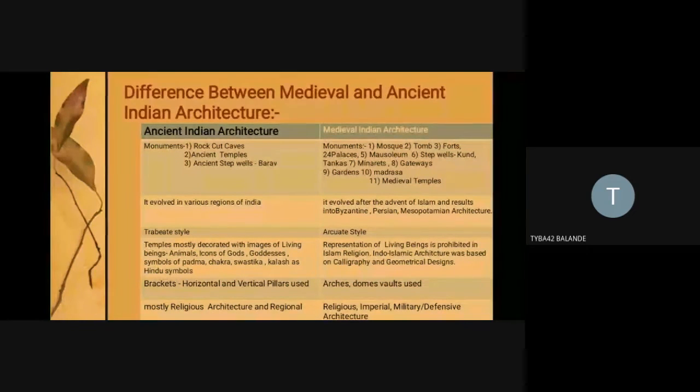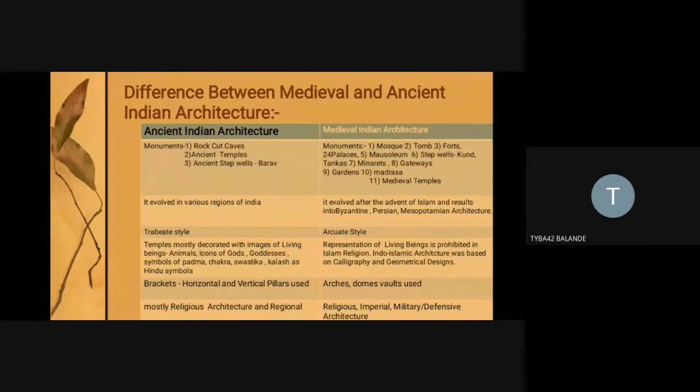For the ancient period it was bara, and in the medieval period it changed to kund and tanka. Then seventh, most important, is the minaret. Eighth is the gateways. Then the charbagh gardens, madrasa, and medieval temples. So these are the prominent 11 architectural monuments and edifices of the medieval period.